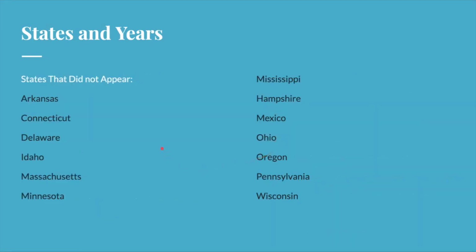And here we have the states that did not appear, which were Arkansas, Connecticut, Delaware, Idaho, Massachusetts, Minnesota, Mississippi, Hampshire, Mexico, Ohio, Oregon, Pennsylvania, and Wisconsin. And one thing to note about these is that most of them are like the long, hard to spell names like Pennsylvania and Connecticut and Massachusetts, and also some other ones that I don't know. I don't know why no one named their kid Idaho. I was a little surprised no one named their kid Idaho.